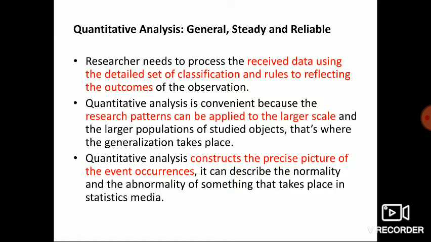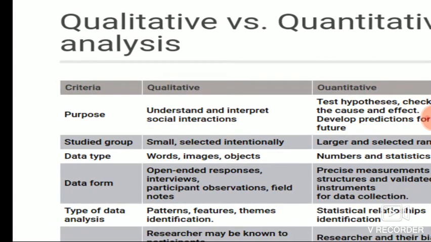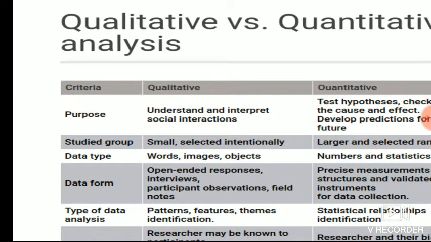What abnormal things will come? What normal things will come from the analysis? This exactness we can give through quantitative analysis. So this difference is also there in the two sides of data analysis.